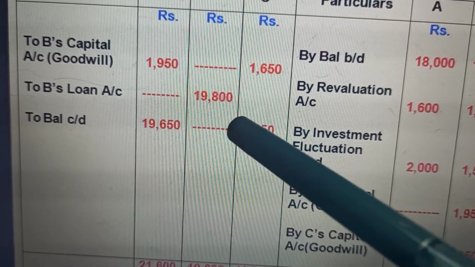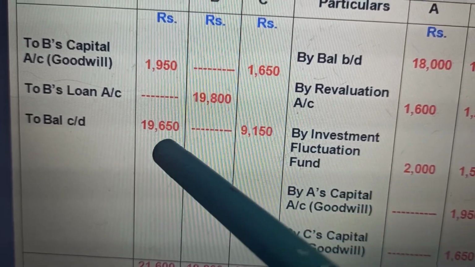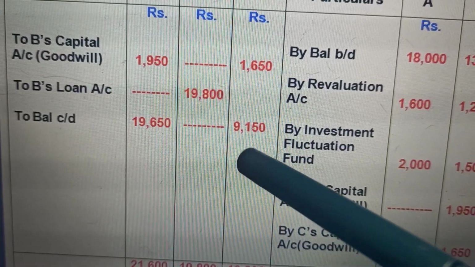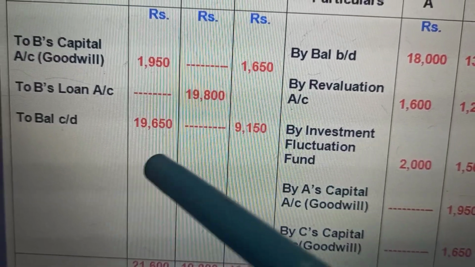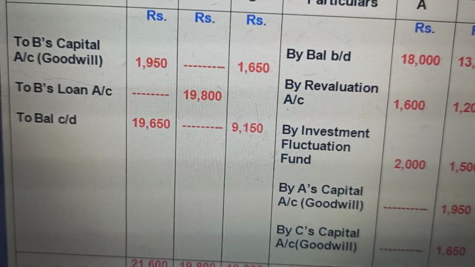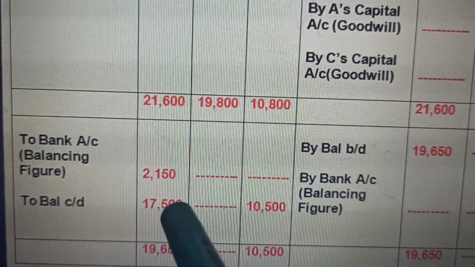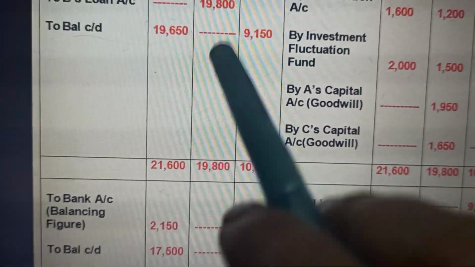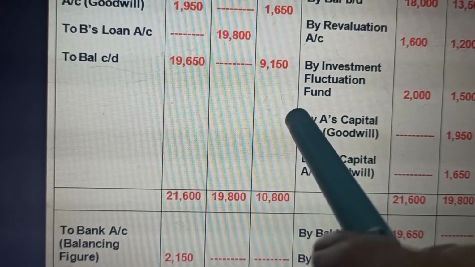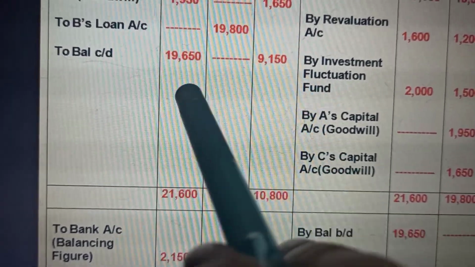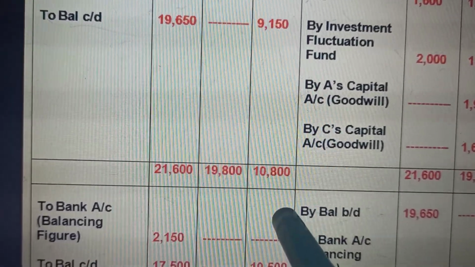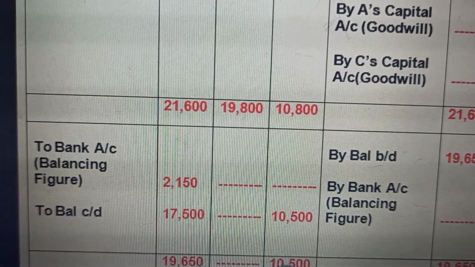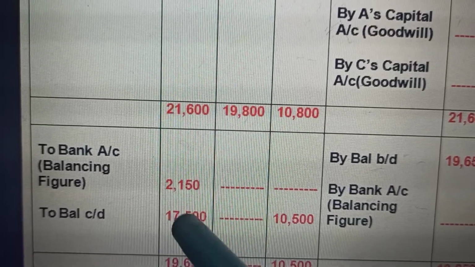Now let us see how the adjustment of capital is done. They say now these are the balances, 19,650 and 9,150. How are these to be adjusted in the new ratio? Let us see. The capital of the newly constituted firm, they say, should be 28,000. These are the capitals we have just calculated, the balances of the three partners' capital accounts that are shown. We have to make the capital adjustment. Adjustment of capital is required according to the new ratio they have given.